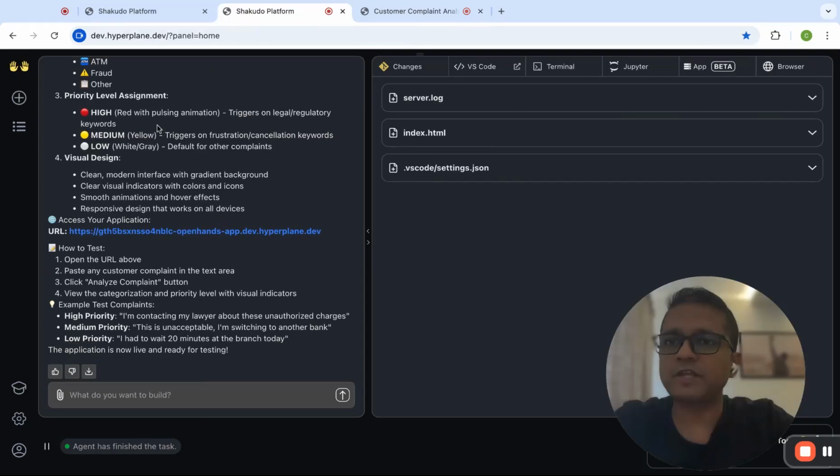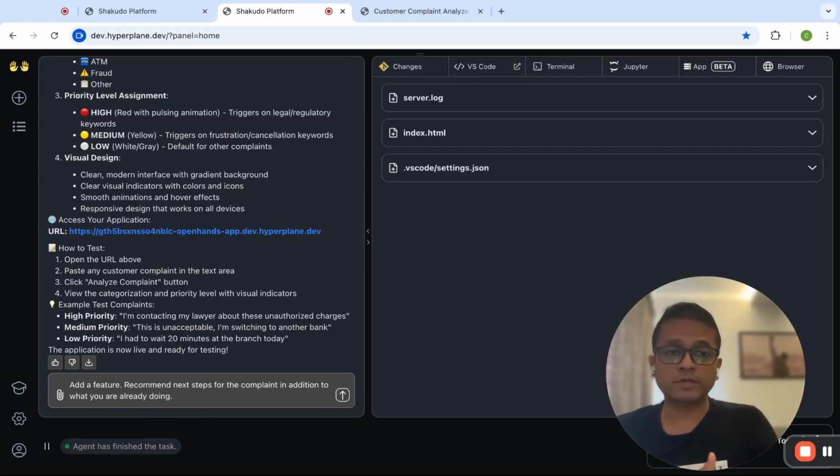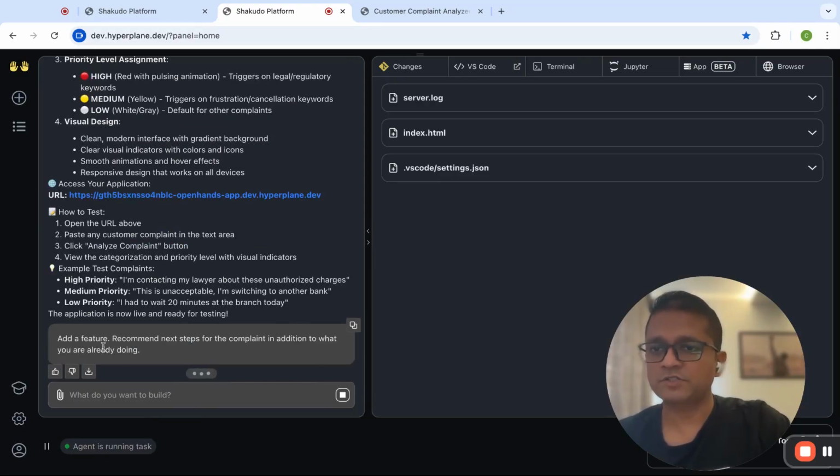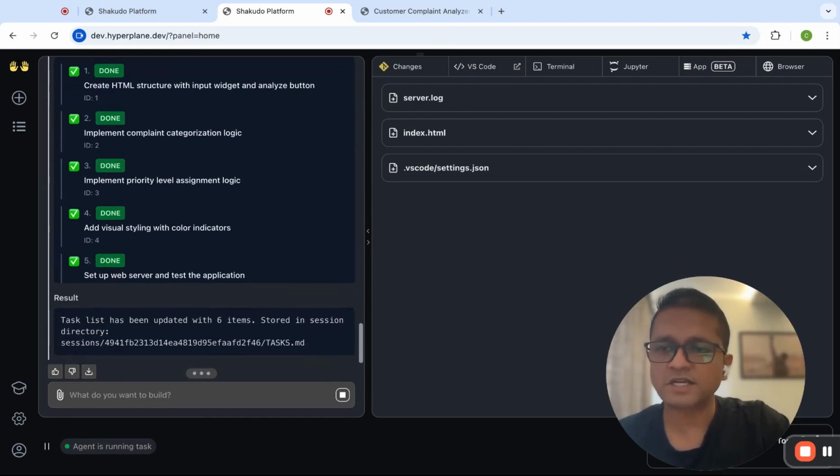Now I want to take it one step forward. I wanted to not only categorize it, but also recommend the next step. So I simply ask OpenHands to add a new feature to recommend the next steps, and let's see how OpenHands approaches this. This is a simple prompt that I've given, and it starts working.